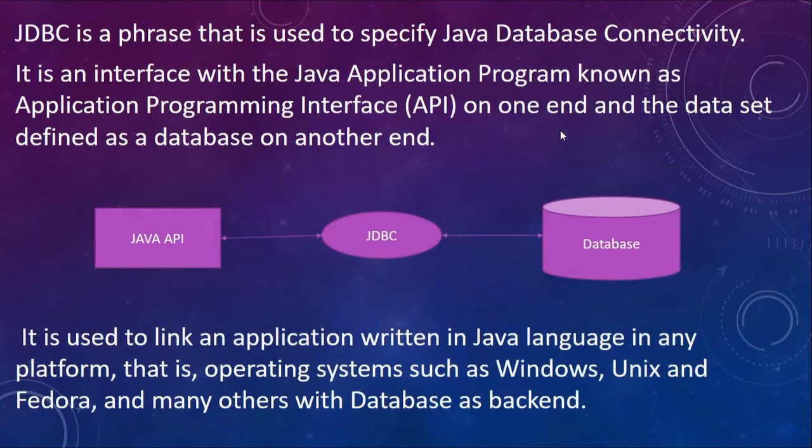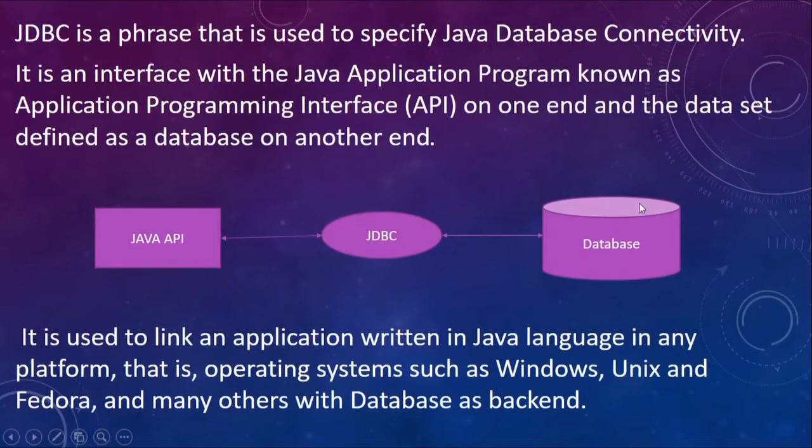It is used to link an application written in Java on any platform, that is, operating systems such as Windows, Unix, Fedora and many others. You may write Java API programs on Windows, Unix, or different flavors of Linux in general, and you can have any database at the backend, for example Oracle or MySQL.